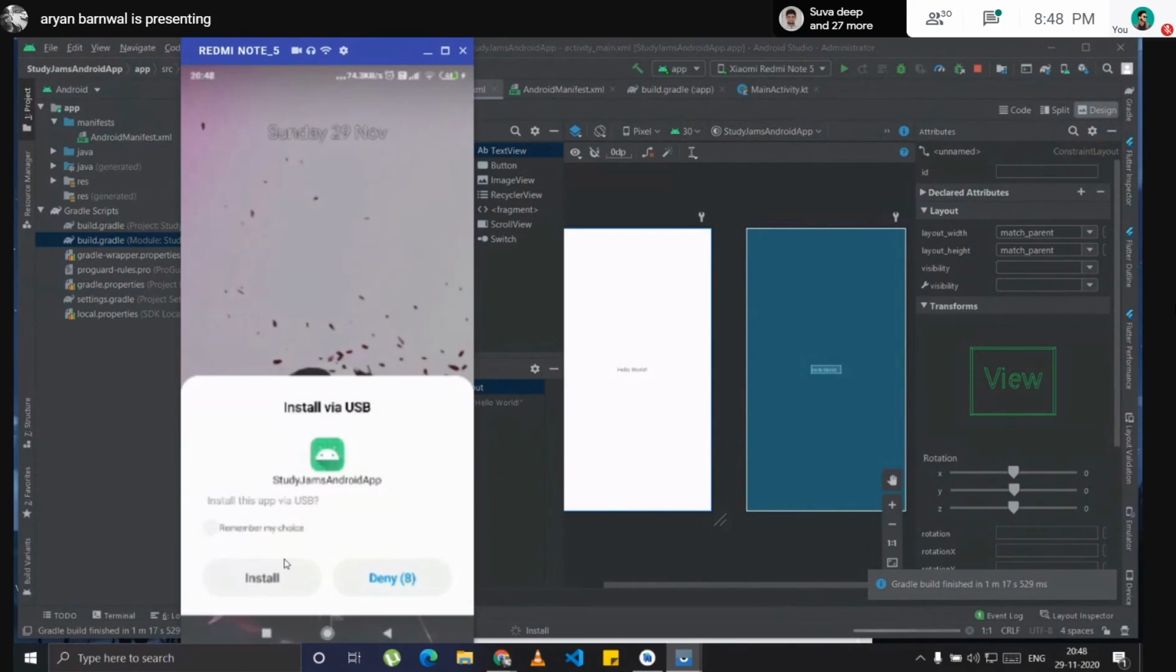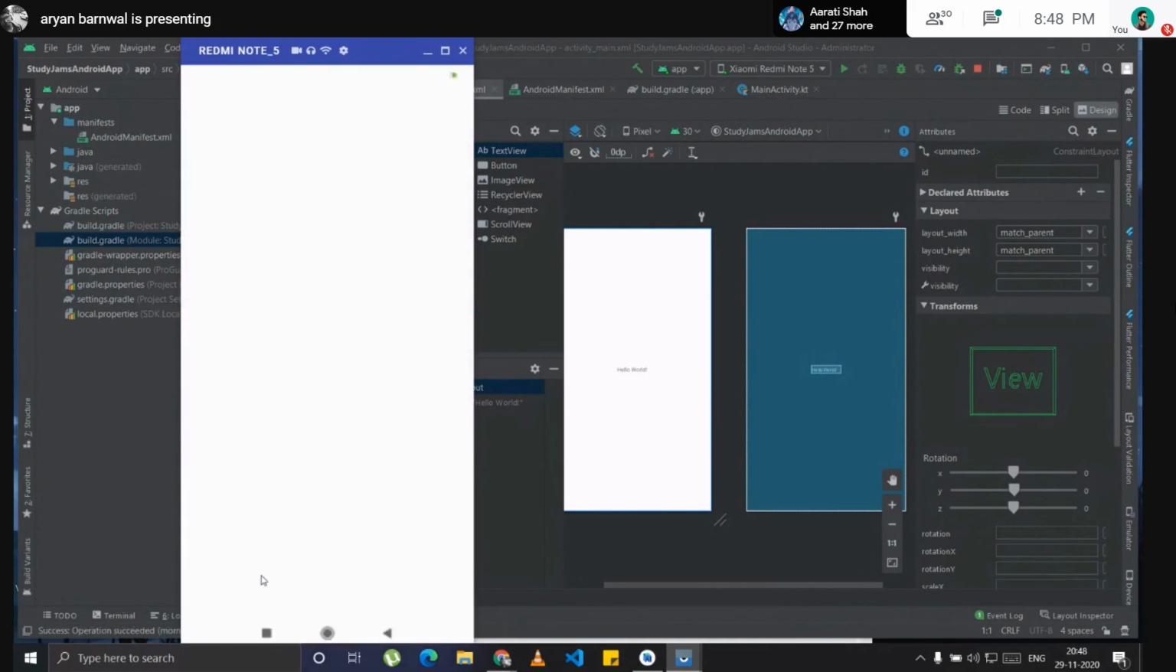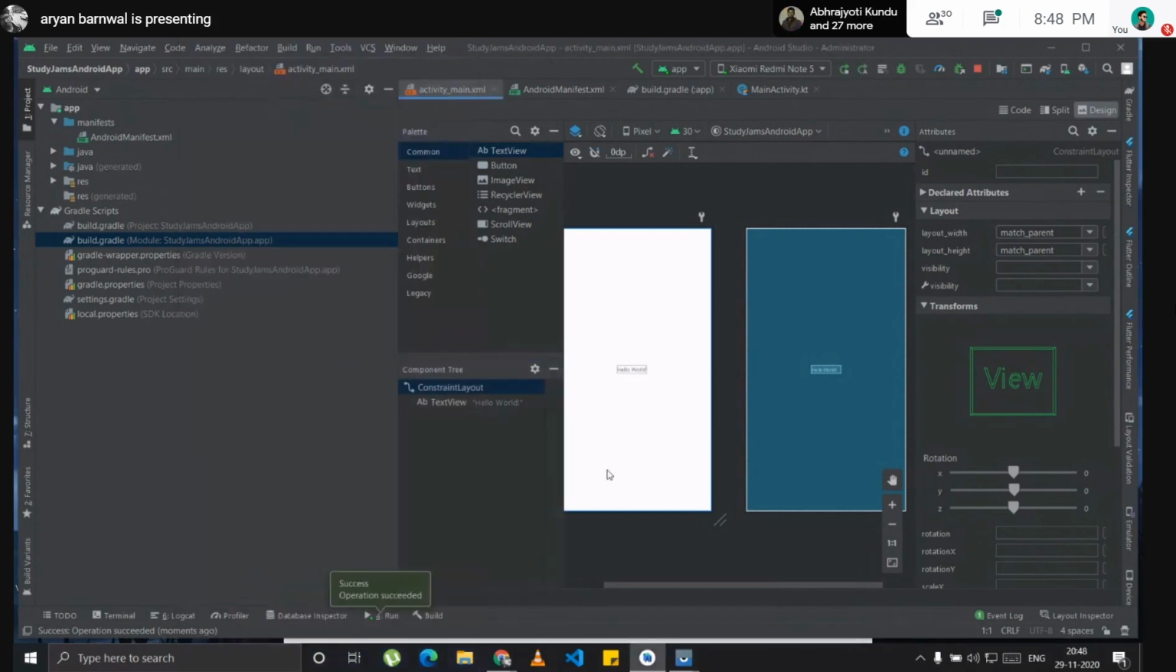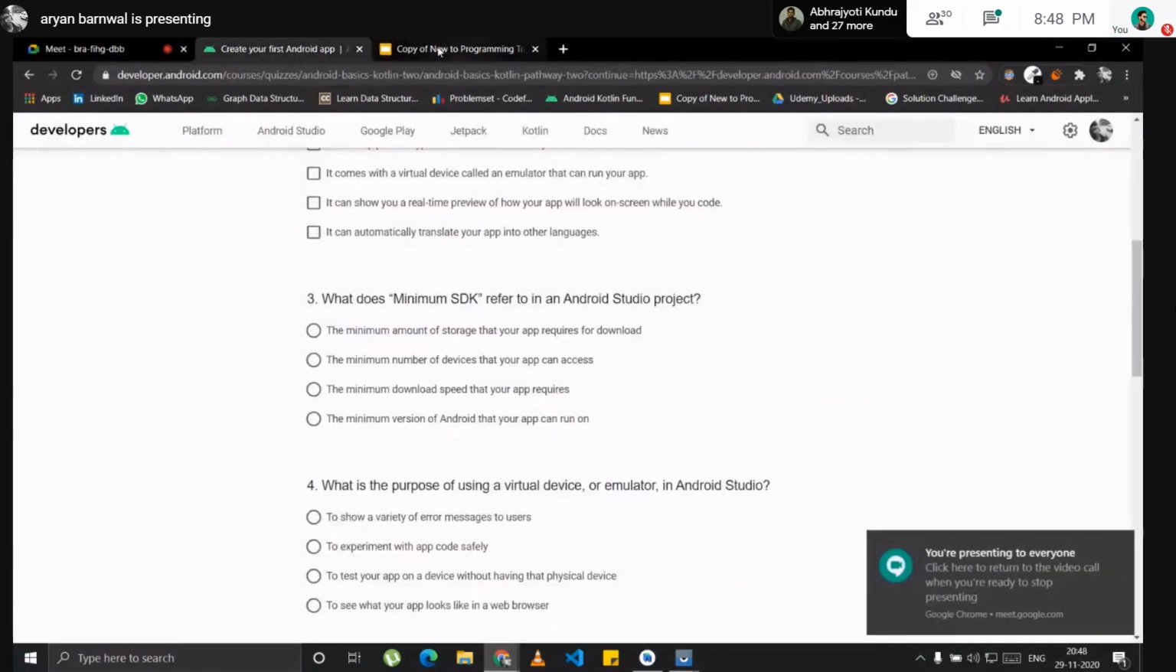When you run the app, you get a permission prompt. You have to give install permissions here, so this will install the app on my phone. So yeah, this is the first app we have made, which is the Hello World app. I will just close it for some time, and then we will do the second quiz quickly.